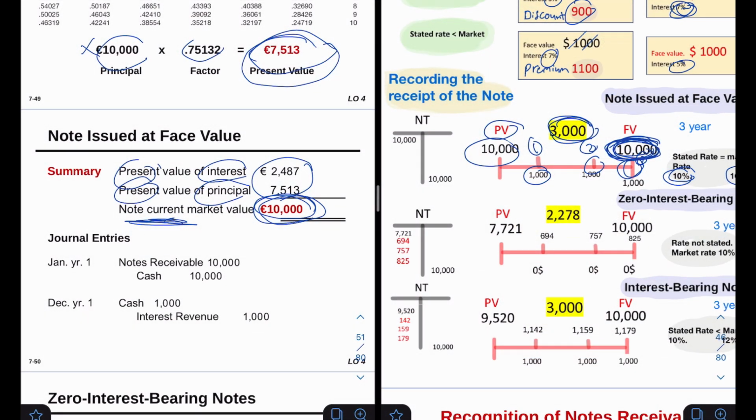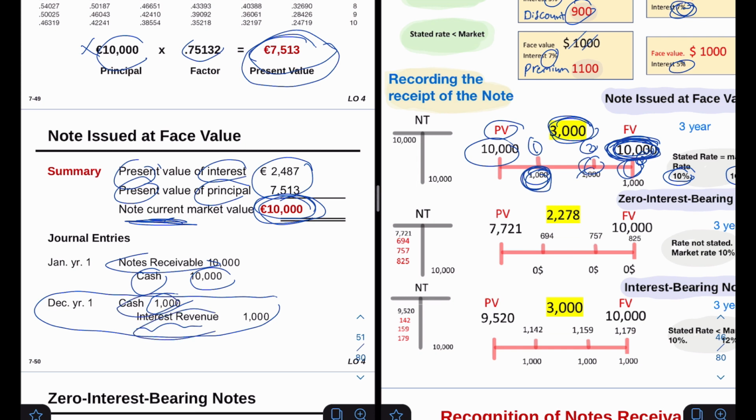So in the first year, we're going to be lending them our money. So we're going to credit cash by 10,000, and we're going to debit note receivable by how much? 10,000 too. The second year, we're going to start to receive an interest, right? So we're going to debit cash with $1,000, and we're going to credit interest revenue with 1,000, and we're going to do the same thing for the next 2 years. We're going to debit cash by 1,000, and we're going to credit our interest revenue by 1,000 too.